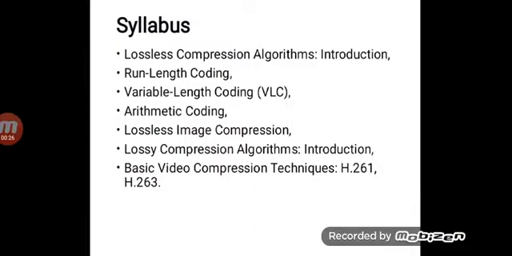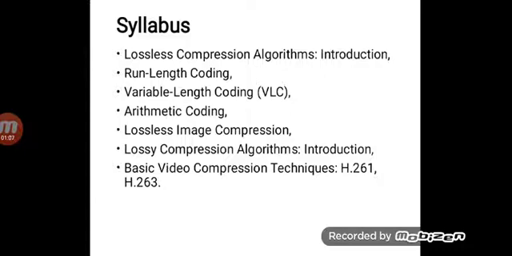Now, let us have a quick recap. Out of the contents of the syllabus, which are all about the different types of data compression used under multimedia, the contents here are the lossless compression algorithm introduction, in which three kinds of algorithm we'll study: run length coding, variable length coding, and arithmetic coding. Followed by that, there will be lossless image compression. So now we have entered into a specific domain for data, that is image compression.